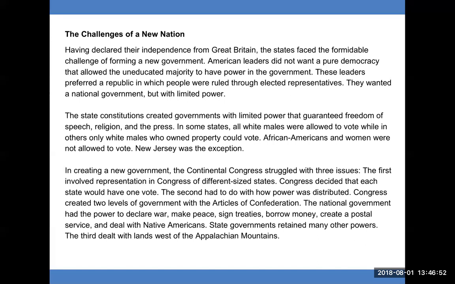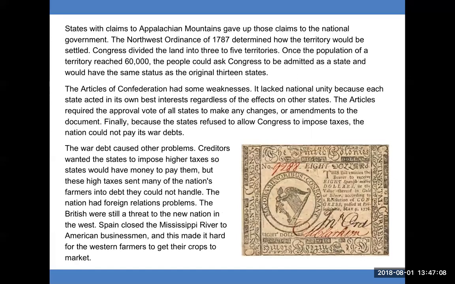The national government had the power to declare war, make peace, sign treaties, borrow money, create a postal service, and deal with Native Americans. State governments retained many other powers. The third dealt with lands west of the Appalachian Mountains. States with claims to those lands gave up those claims to the national government.